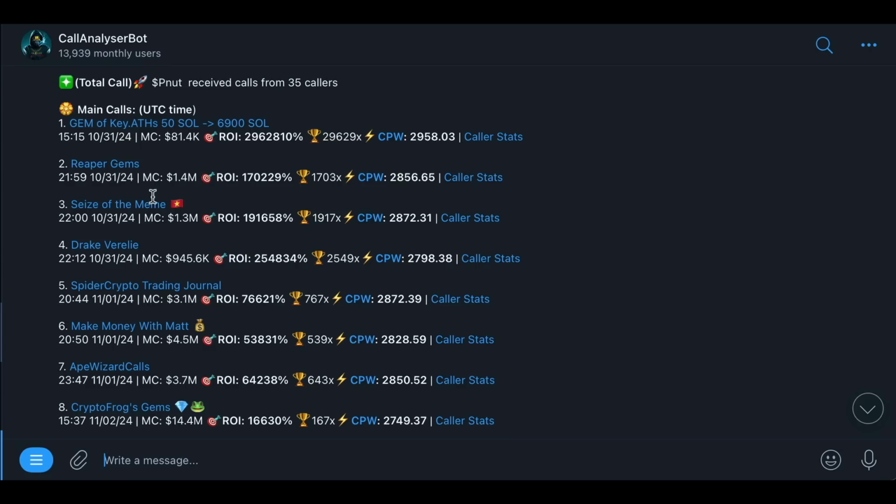But some of them mention it a little bit later and they do good write-ups. One thing I just want you to know, this has exact timestamps of when it was mentioned in the call group, and you can see some of the returns on the calls. Like these are thousands of X's here. We're only talking about 100x, not thousands of X's. So you can see immediately that this is very much possible. And not just in one standout meme coin like Peanut. This could be done with many meme coins right now because there are many pump.fun meme coins, for example, running into the hundreds of millions. But we'll get onto that.